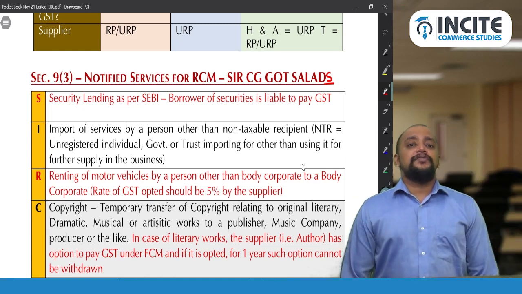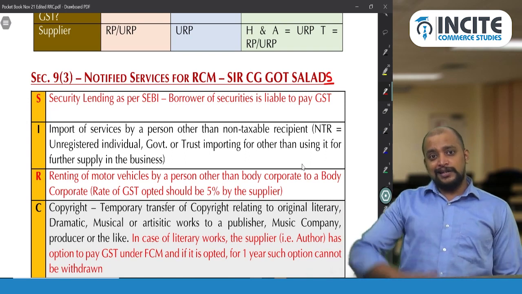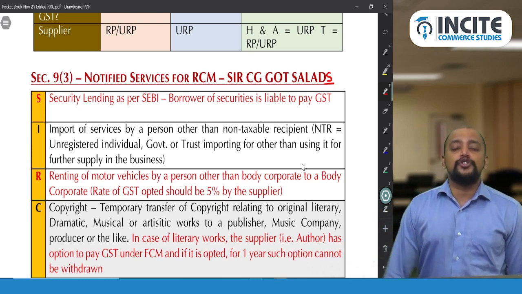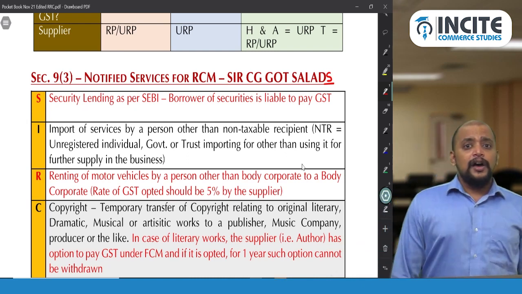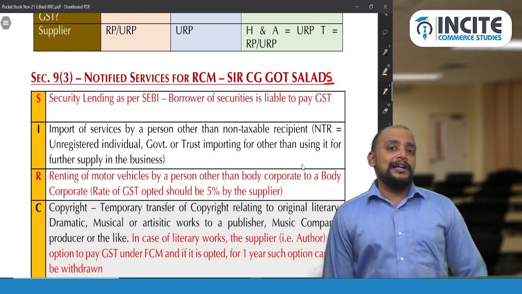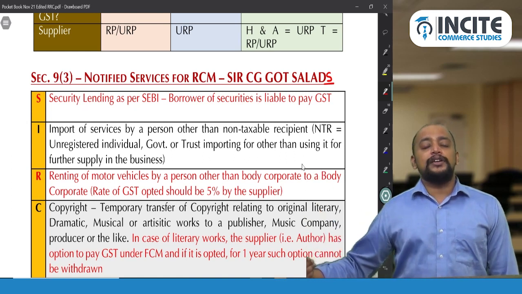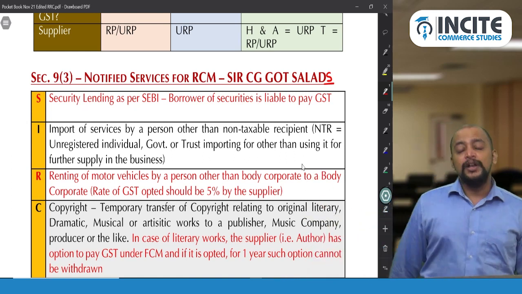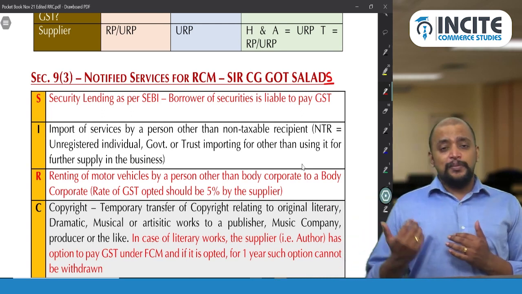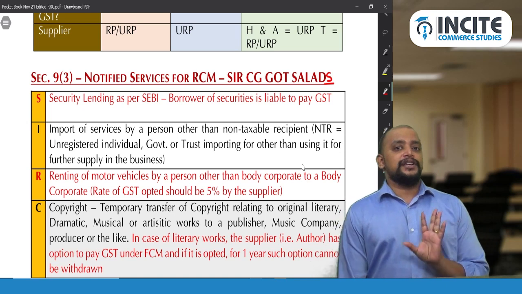As per SEBI, the lender of the securities will deposit the securities with the stock exchange, and the stock exchange will give those securities to a borrower who needs to execute the delivery because they would have entered into short sales. The lender will collect some lending fee from the borrower through the stock exchange. On that lending fee, the lender will not pay, the stock exchange will not pay, but the borrower of the securities is required to pay GST under RCM. What if a person is covered under RCM and they are unregistered? They need to compulsorily get registered. So we have compulsory registration under section 24 for RCM.